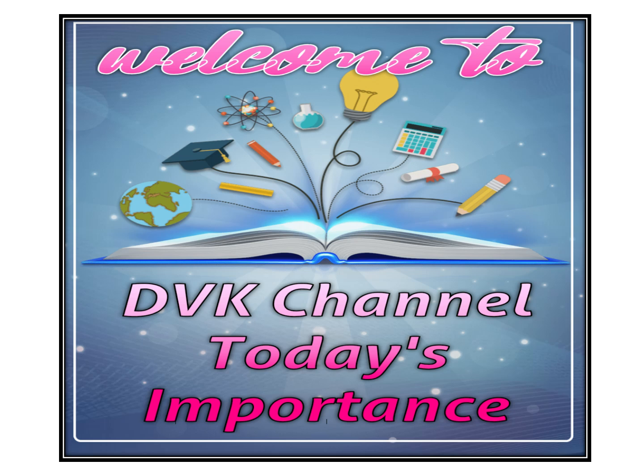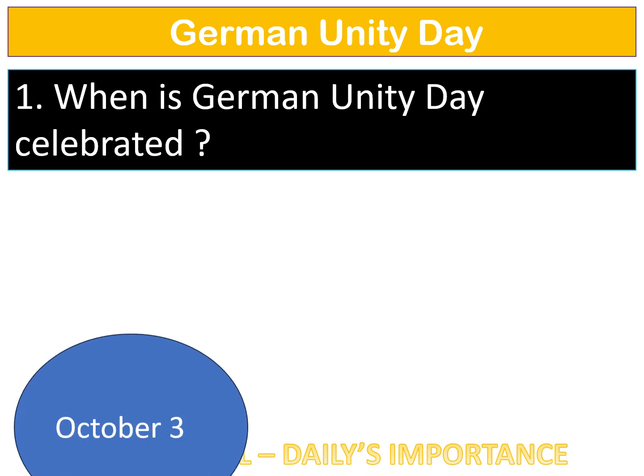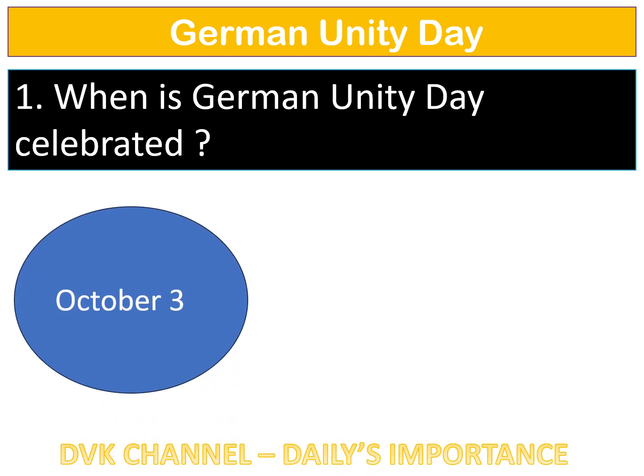Today's importance. When is German Unity Day celebrated? The answer is October 3.